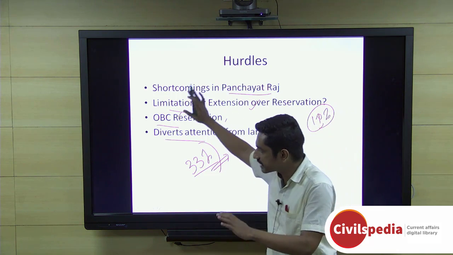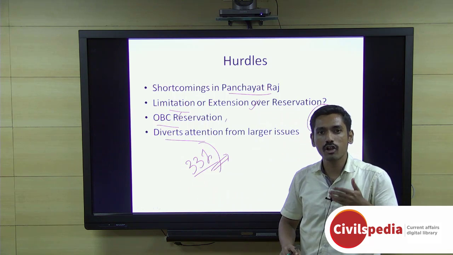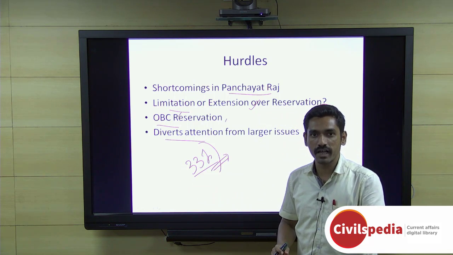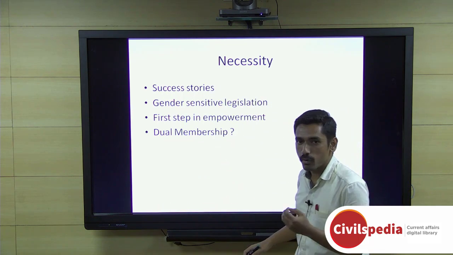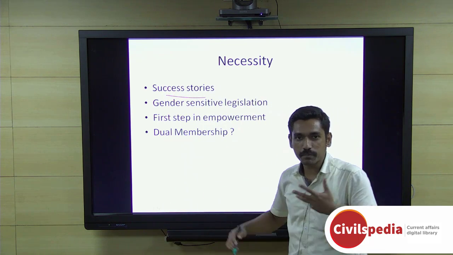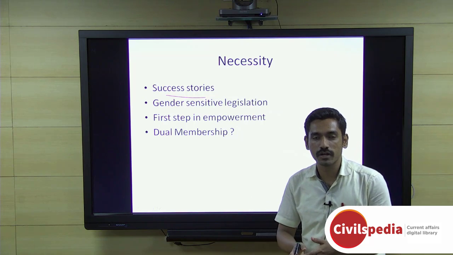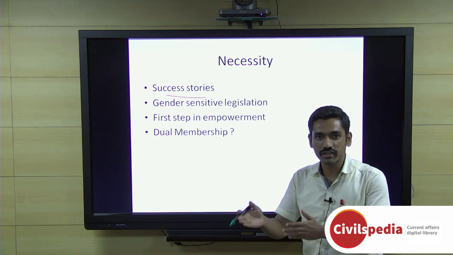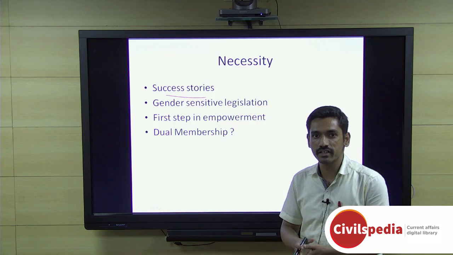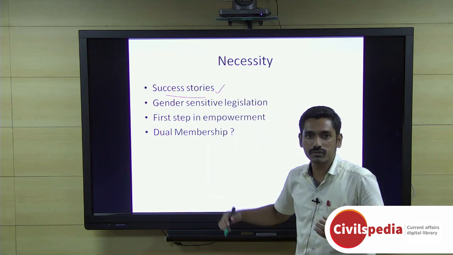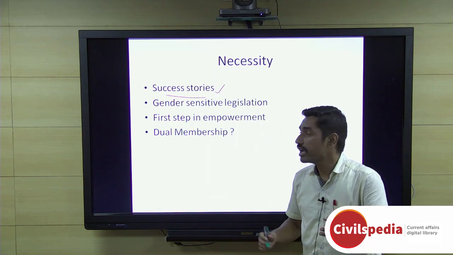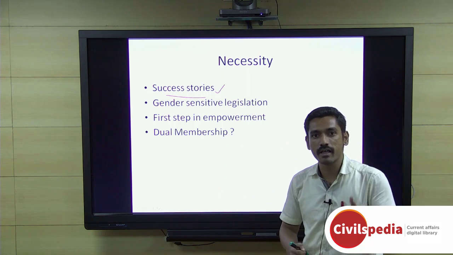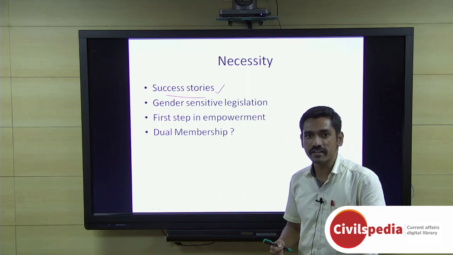But in spite of these hurdles in implementation, there are a lot of positives which will come into play and important reasons why the women's reservation bill should be taken into important context. First thing is, in spite of the fact that there are cases of Panchayati Raj syndrome in which the woman is not leading the charge, there are many successful stories which have even won awards at the national level, which clearly show that if women are provided responsibility, they perform equally and many times better than men.